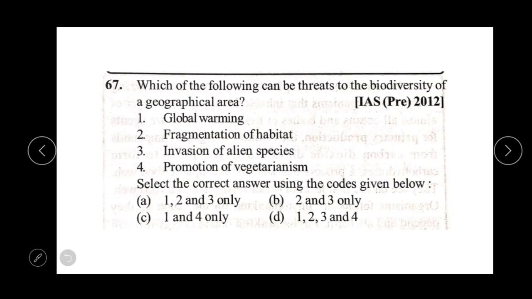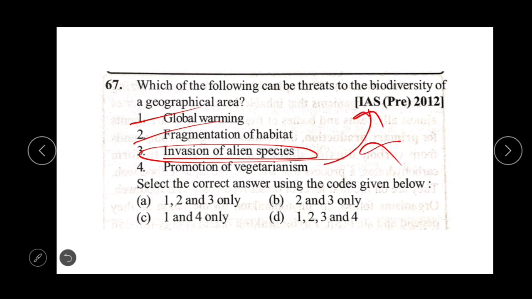Which one of the following can be a threat to the biodiversity of a geographical area? Global warming, fragmentation of habitat, invasion of alien species, and the fourth is promotion of vegetarianism. Select the correct answer using the codes given below. So global warming is a threat, fragmentation of habitat is also a threat to biodiversity, and the invasion of alien species is also a threat to biodiversity. But promotion of vegetarianism has no significance in the conservation of biodiversity. So the answer will be A, that is 1, 2 and 3.